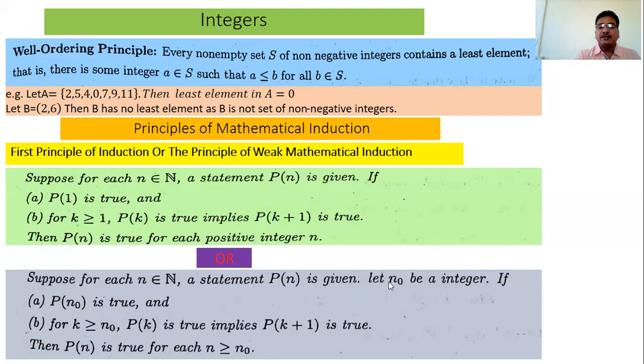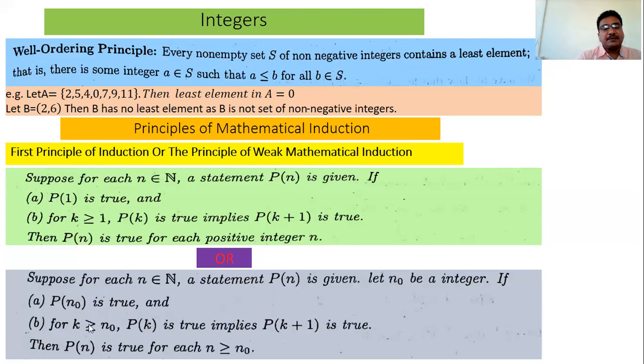That is, the value of n naught is either 1. This value of n naught is an integer, meaning what? It is 1 or 2 or 3 or 4. Okay, and then prove Pn naught is true. That is, either prove P1 is true, or P2 is true, or P3 is true, or P4 is true. This is the first step.